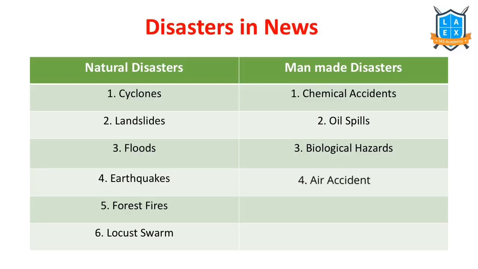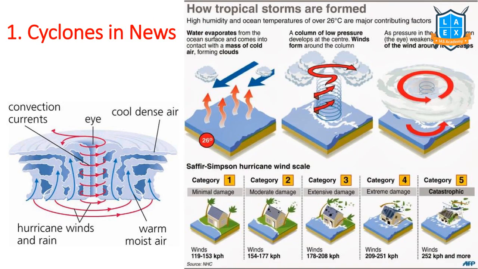These are the 10 important disasters that are in news: cyclones, landslides, floods, earthquakes, forest fires, locust swarm, chemical accidents or chemical disasters, oil spills, biological hazards, and then air accidents. Let us first start with the issue of cyclones in news. Before getting into this topic, first let me tell you a few things.